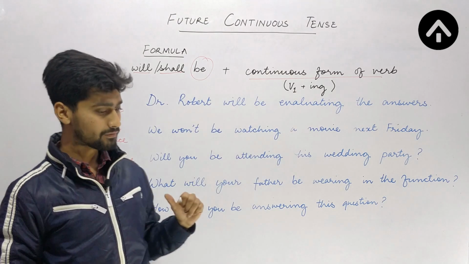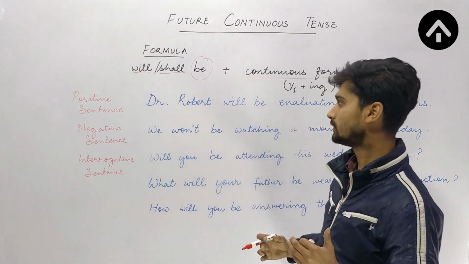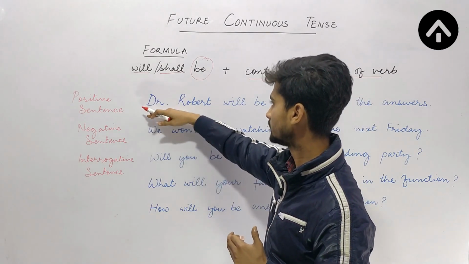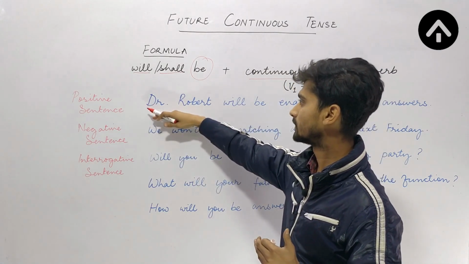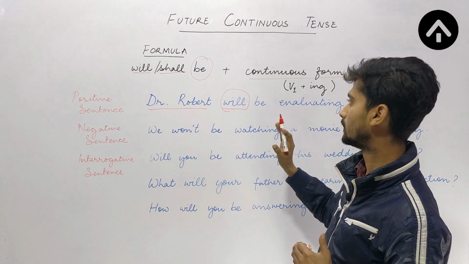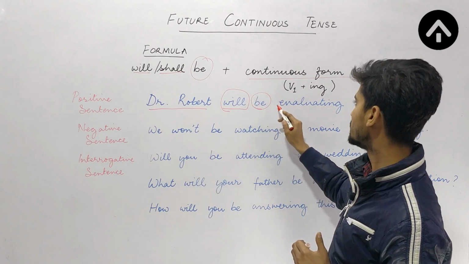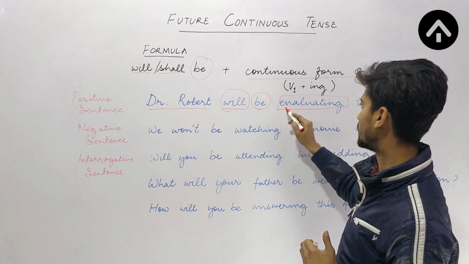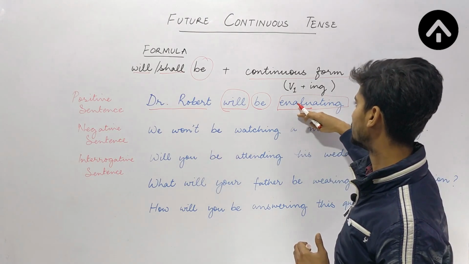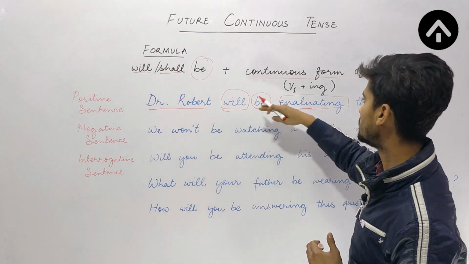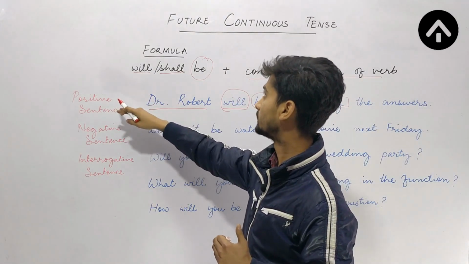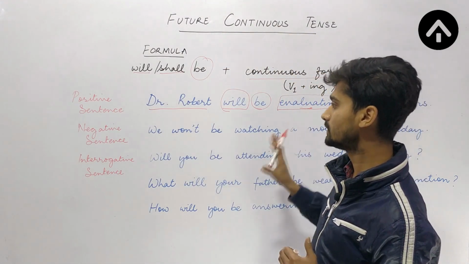If we have a positive, affirmative sentence, the sentence structure will be something like this. The first sentence is Dr. Robert will be evaluating the answers. Dr. Robert is the subject, will is the helping verb, and will be evaluating. Now I am using the ing form of the word evaluate, this is the main verb. Dr. Robert will be evaluating the answers. So this is an affirmative sentence of future continuous tense.